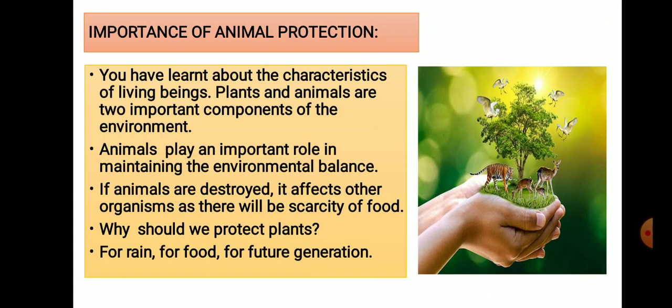Next is the importance of animal protection. You have learnt about the characteristics of living beings. Plants and animals are the two important components of the environment. Animals play an important role in maintaining the environmental balance. If animals are destroyed, it affects other organisms as there will be a scarcity of food.